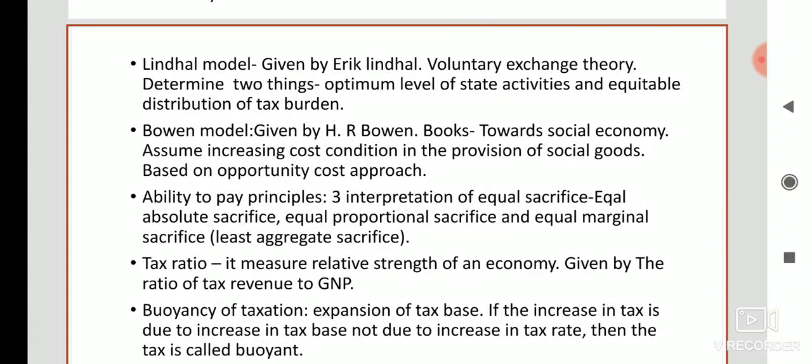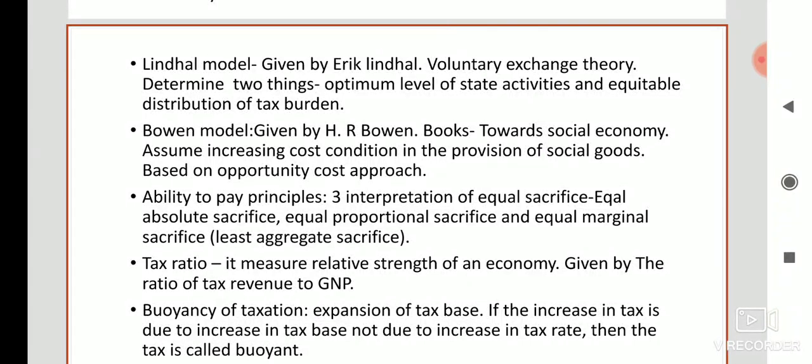Then the next concept is tax ratio. Tax ratio measures the relative strength of an economy, and it is calculated as the ratio of tax revenue to GNP. The ratio of tax revenue divided by GNP is called the tax ratio. It measures the relative strength of an economy.